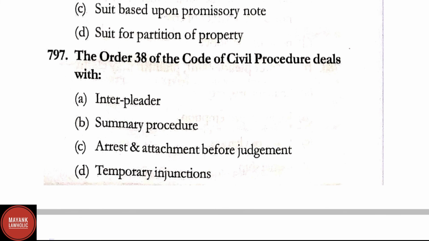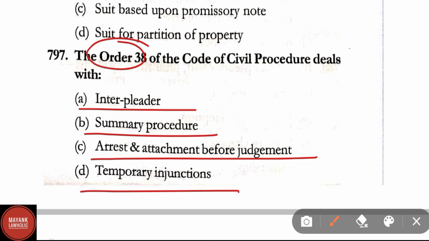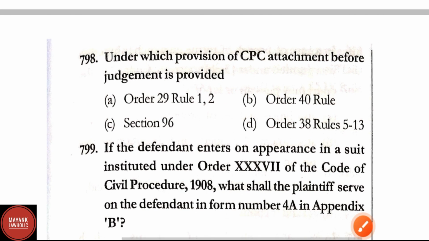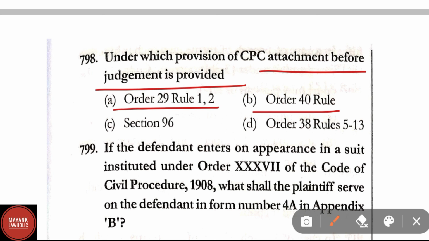Question number 797. The Order 38 of CPC deals with interpleader, summary procedure, arrest and attachment before judgment, temporary injunctions. Correct answer here is option C, that is arrest and attachment before judgment. Question number 798. Under which provision of CPC attachment before judgment is provided? Options are Order 29 Rule 1 and 2, Order 40 Section 96, Order 38 Rule 5 to 13. Here correct answer is option D, that is Order 38 Rule 5 to 13.